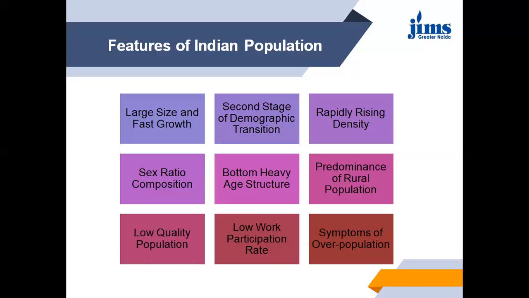Then, symptoms of overpopulation. The concept of overpopulation is essentially a quantitative concept. When the population size of a country exceeds the ideal size, we call it overpopulation. When the population of a country exceeds the means of subsistence available, the country faces the problem of overpopulation. No doubt food production has increased substantially to 100 million tons, but problems like poverty, hunger, and malnutrition are still acute. Agriculture is overcrowded in rural areas of the country, which is characterized by diminishing returns. So these are some of the features of the Indian population.